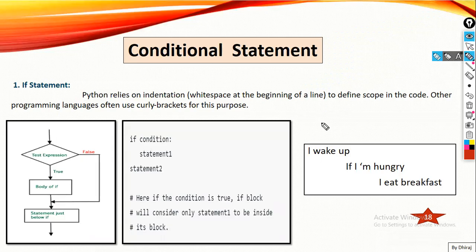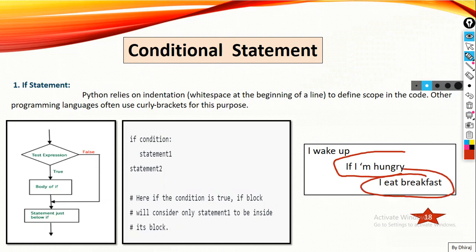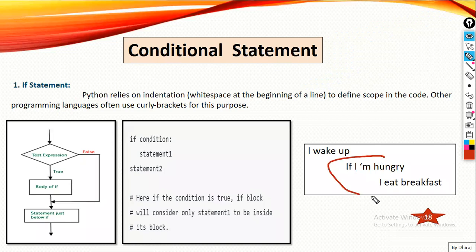Chalo. So our today's agenda is we're gonna see the conditional statement. So guys, where are we using conditional statements? First, suppose you wake up early in the morning and you think, I am hungry, I'll eat breakfast. Right? This is a condition. Right now I'm just putting only one condition.